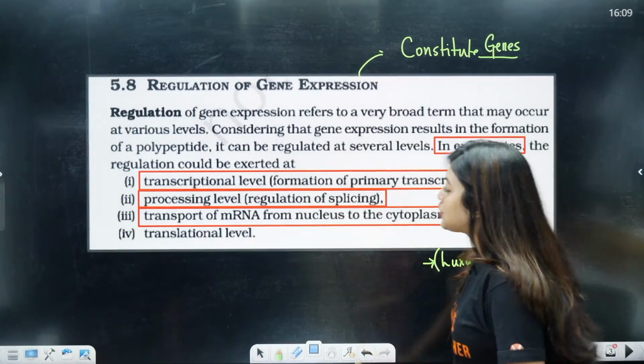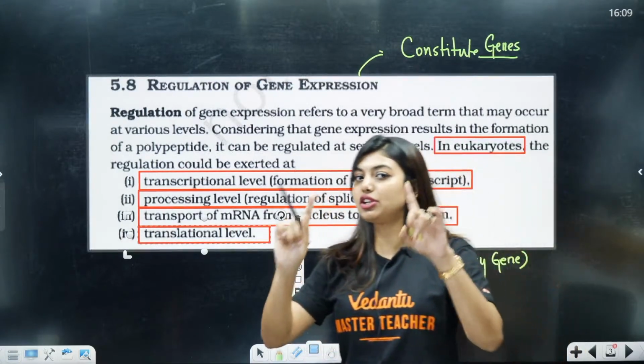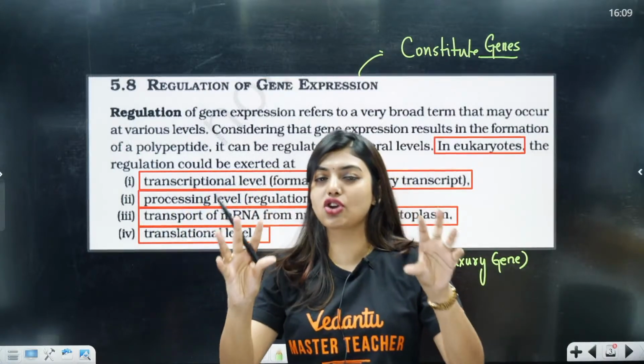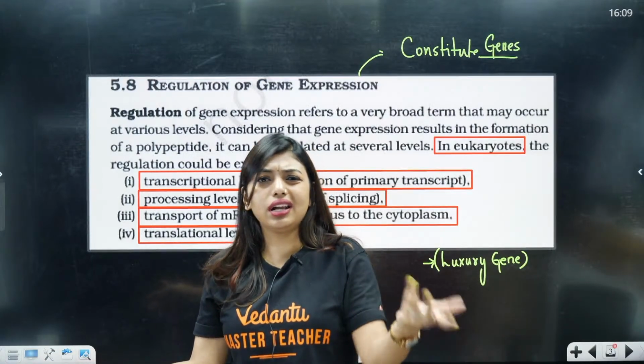Then the translational level. So students, are all these levels clear to you? First is the transcription level. That means DNA forming mRNA is called transcription. During that time, the gene will decide that I don't want to work here. I will just switch off.